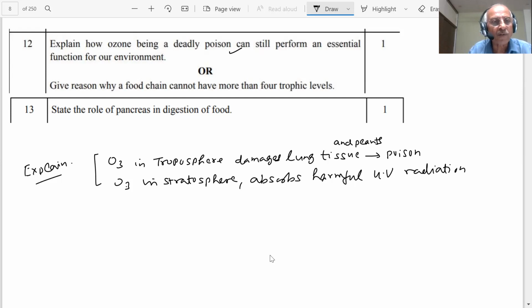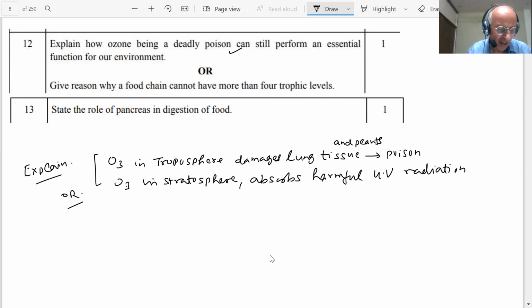What is the OR choice, students? It says: give a reason why a food chain cannot have more than four trophic levels. Food chain: sun, green plants. Green plants are eaten by herbivores, and herbivores by carnivores. So this process continues. But what will happen?